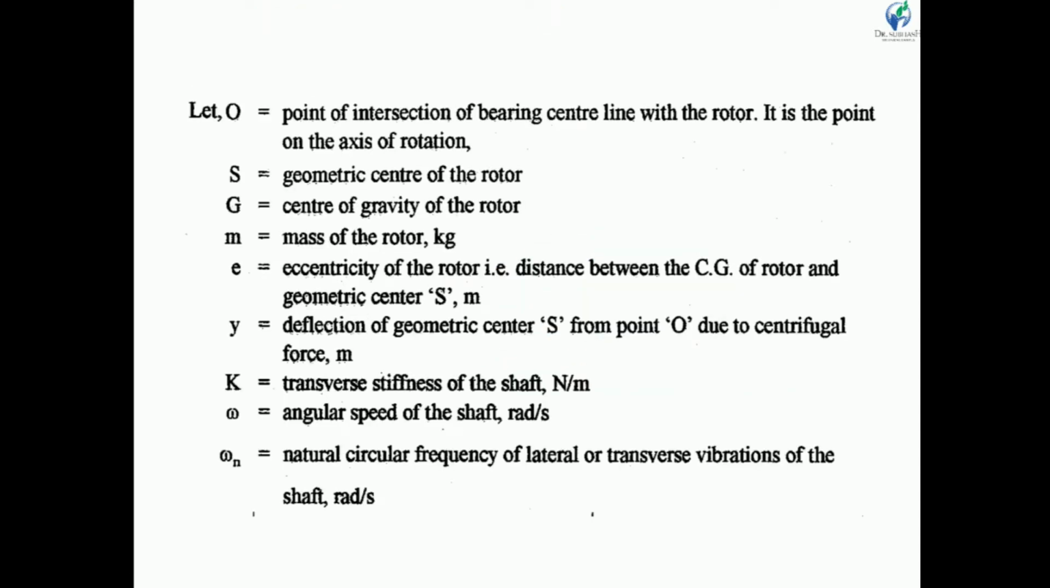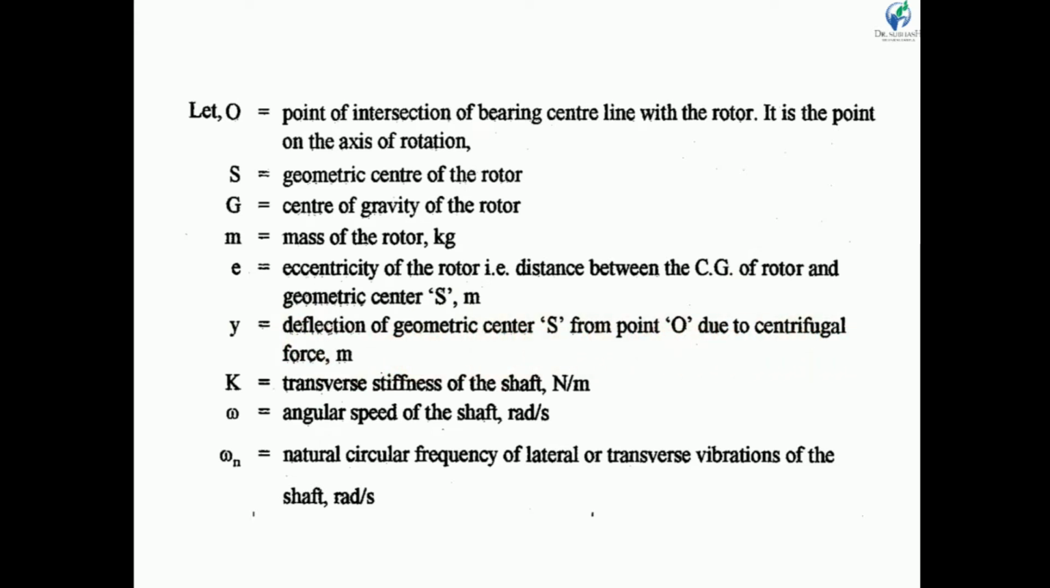Let us consider the notation. O is the point of intersection of the bearing center line with the rotor, that is, the intersection point between the rotor and the neutral axis of shaft. S is the geometric center of the rotor. Capital G is the center of gravity of the rotor. Small m is the mass of the rotor in kg. Small e is the eccentricity of the rotor, the distance between the CG of the rotor and the geometric center S in meters. Y is the deflection of the geometric center S from the point O due to the centrifugal force.